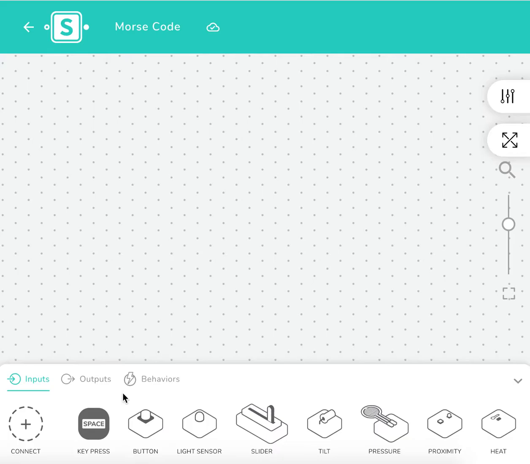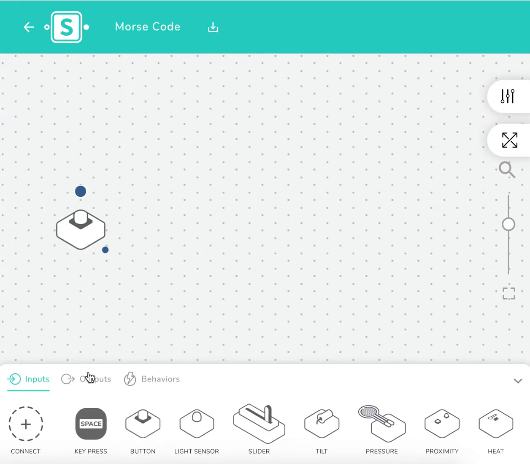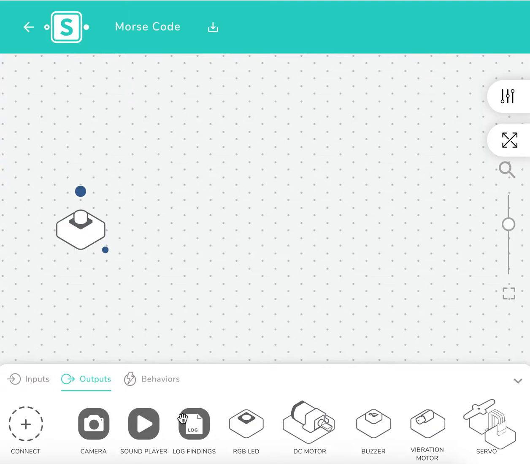Now we're going to think about the input and output blocks we're going to use to transmit the dots and the dashes of our Morse code message. We're going to use a button as the input to our system, and we're going to use a virtual buzzer block as the output. Now, if you have these physical components, I would encourage you to pause the video and pair them to your workspace so you can use the physical pieces. But in this video, we're going to be using the virtual blocks.